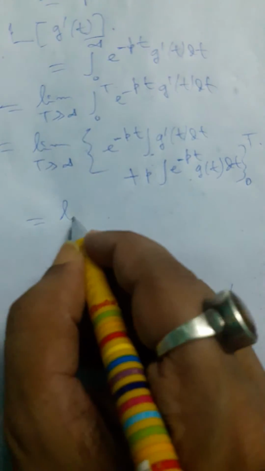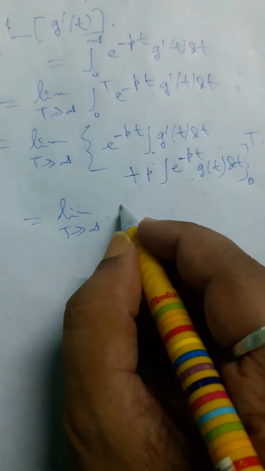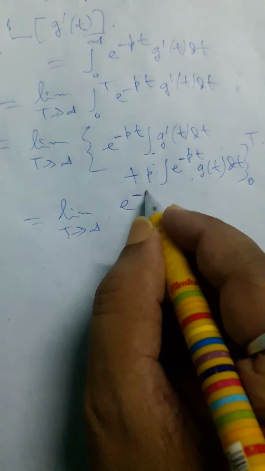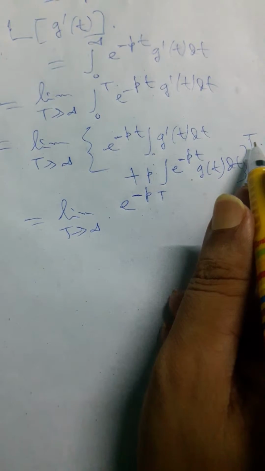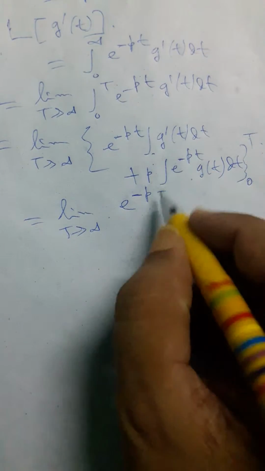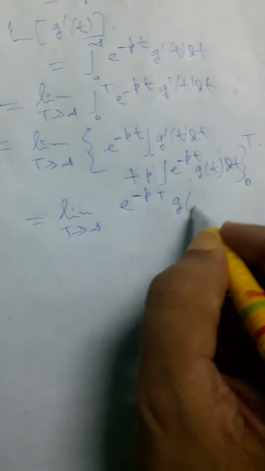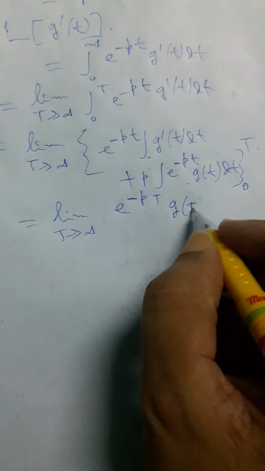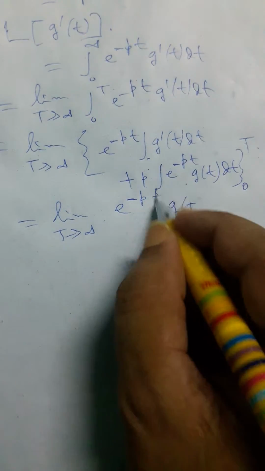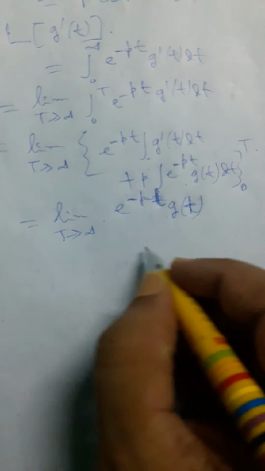So it will be the limit as t tends to infinity of e to the power minus pt, and it is already clear that it will be g(t) if we find the integration. It is not at all necessary to write it here.